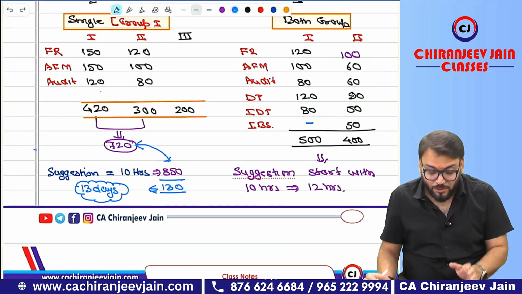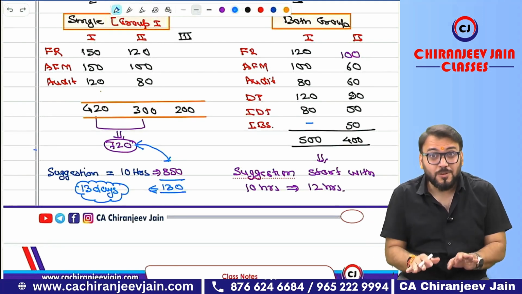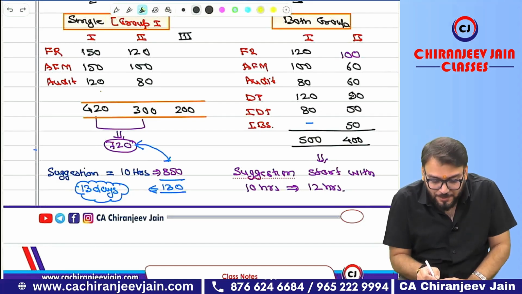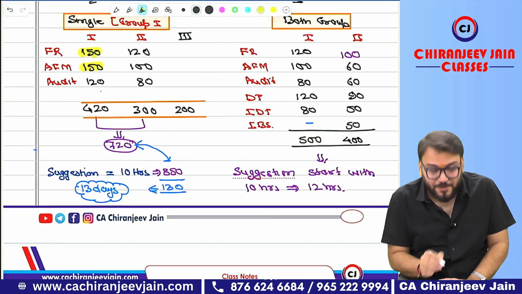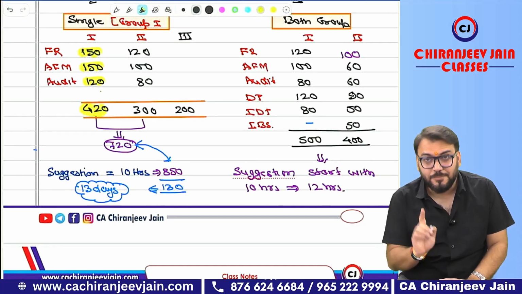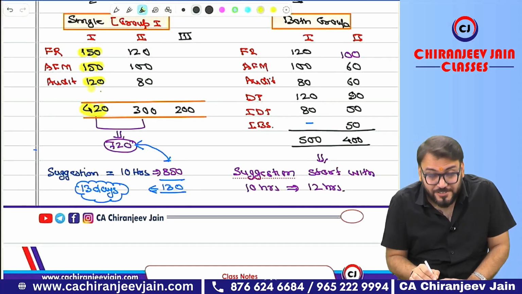Now, if you are writing one group, of course, it will be Group 1, then only you have this video. So, for the first revision, for FR, I have given 150 hours. For AFM, 150. For Audit, 120. It means you require 420 hours for the first revision of Group 1 subjects. Listen carefully. This is the maximum number of hours. You should not give more than this.